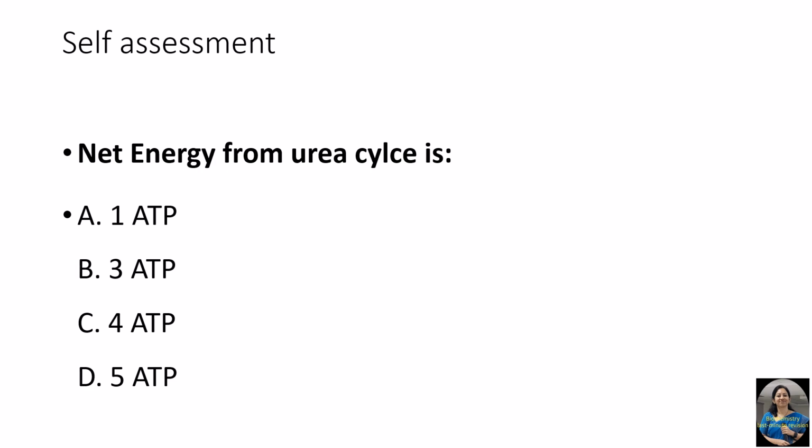Next question, net energy from urea cycle is 3, 2, 1, and the answer is 1 ATP. So from the previous MCQ we know that there are 4 ATPs that are utilized in this reaction, and the fumarate that is formed in the urea cycle is transported to mitochondria, where fumarate gets converted to malate. Malate gets oxidized to oxaloacetate, generating NADH, and this NADH when channelized into ETC generates 3 ATP. So 4 minus 3 is equal to 1 ATP. So the net energy yield from urea cycle is 1 ATP.